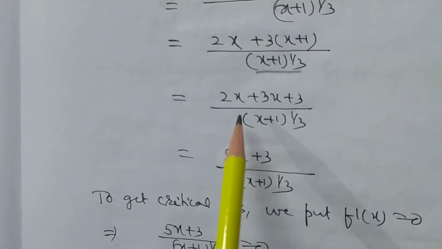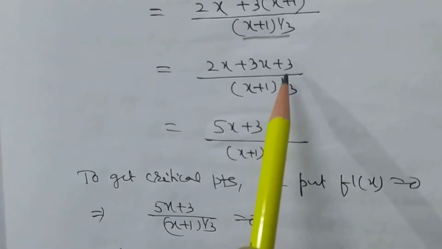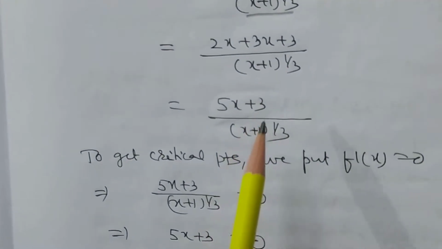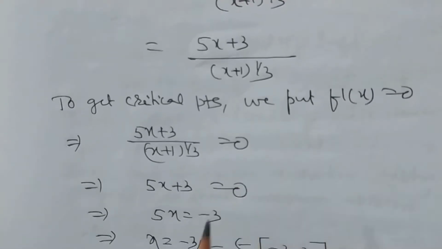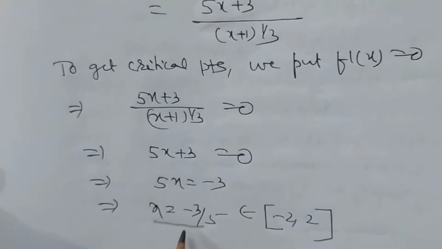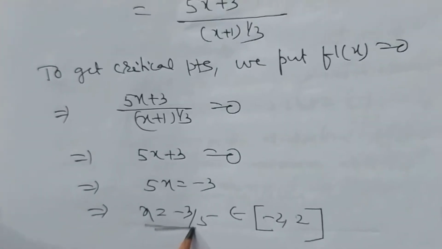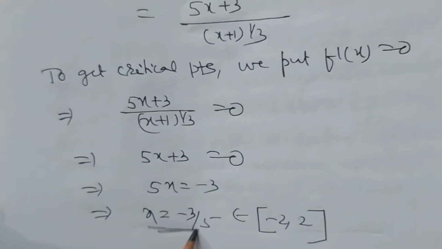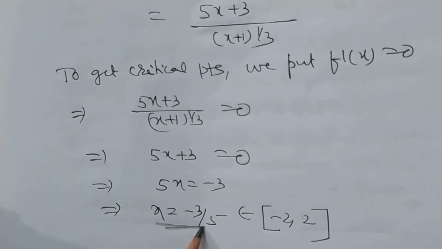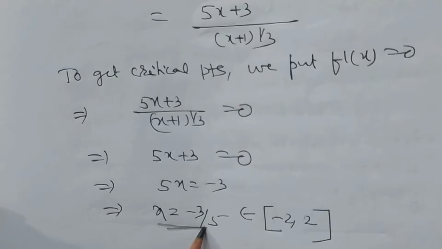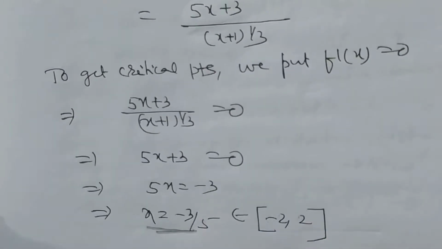So my dear student, now we have 2x plus 3x plus 3, x plus 1 to the power 1 by 3. So now, by putting f dash x equal to 0, we find the points for maximum and minimum, and we observe that x equal to minus 3 by 5 is the critical point where you have to check whether the function is maximum or minimum, and it also lies in the closed interval minus 2 to 2.